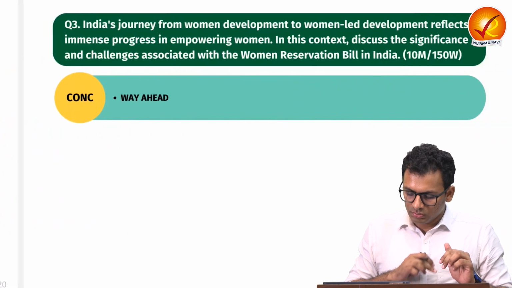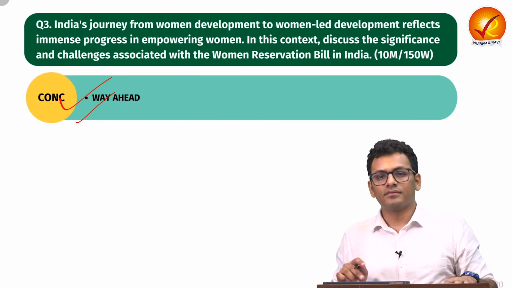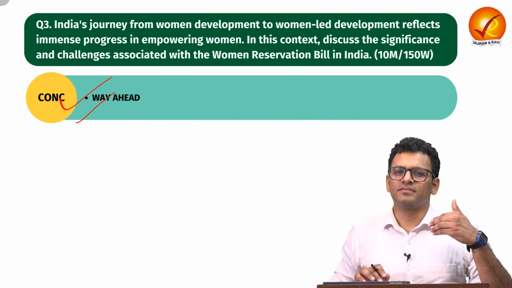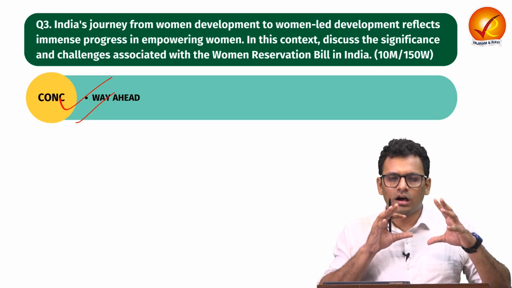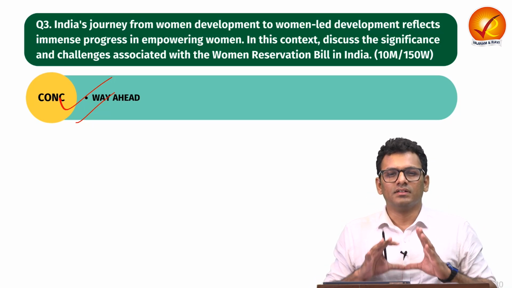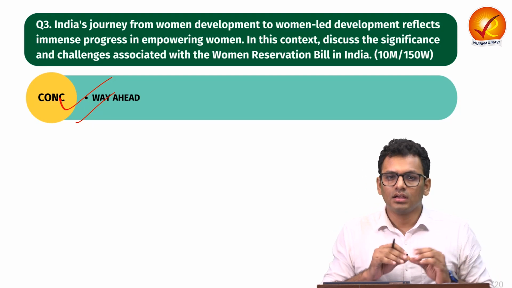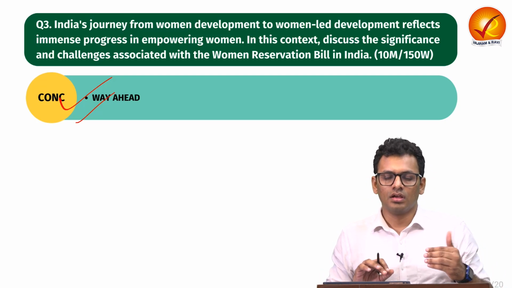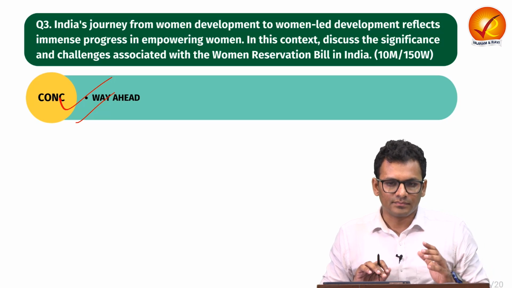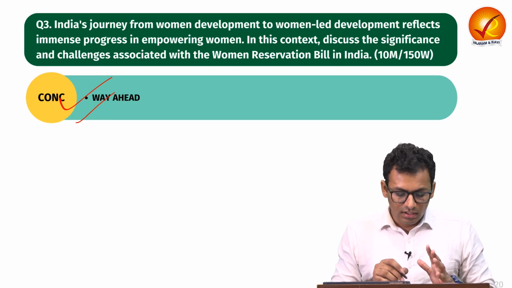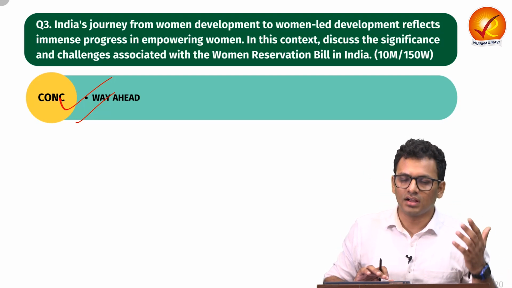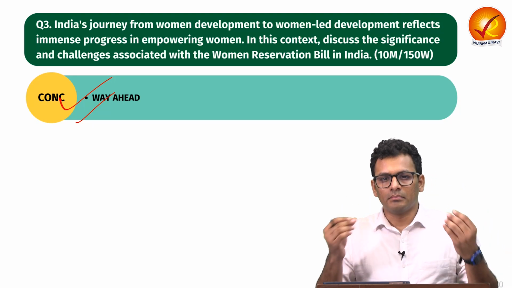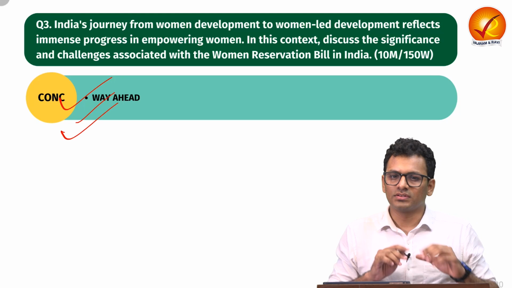Now let us move on to the conclusion. Over here you have an amazing possibility of writing the conclusion. You can talk about different possibilities like the way ahead. You can talk about how there is a need for awareness in society with respect to gender empowerment and gender equality. Also, there should be different workshops and training segments for sensitization of every individual towards the opposite gender. So that you can add for the way forward. Apart from that, you can also talk about how the behavioral nudge that we have witnessed in Swachh Bharat Abhiyan can also be used as a tool to empower women. So all these points you can add in the way ahead.